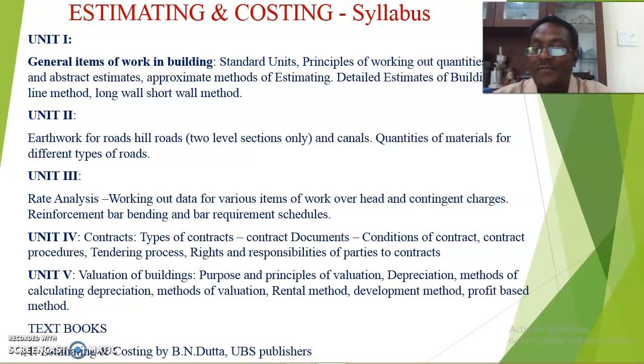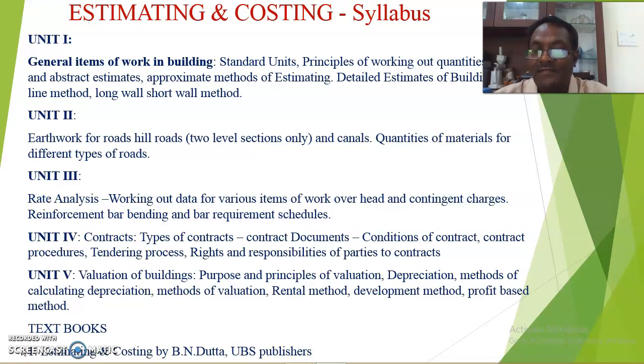But there are small tools and plants also that we have to incorporate when calculating the rate analysis. There is a chance they will be available in the standard schedule of rates, or a lump sum quantity may be provided. Otherwise, the total cost is arrived at by what is called rate analysis.